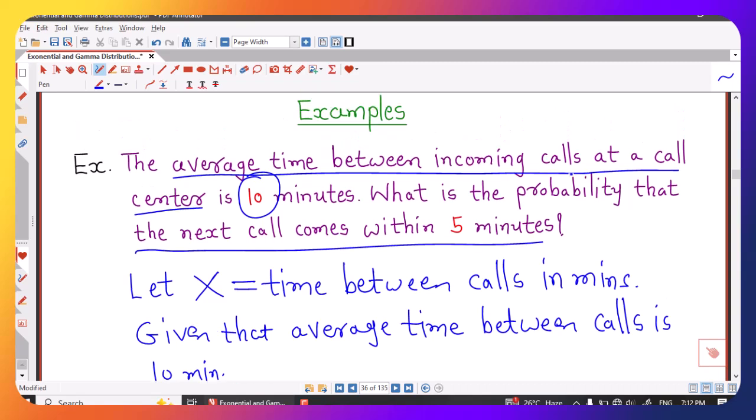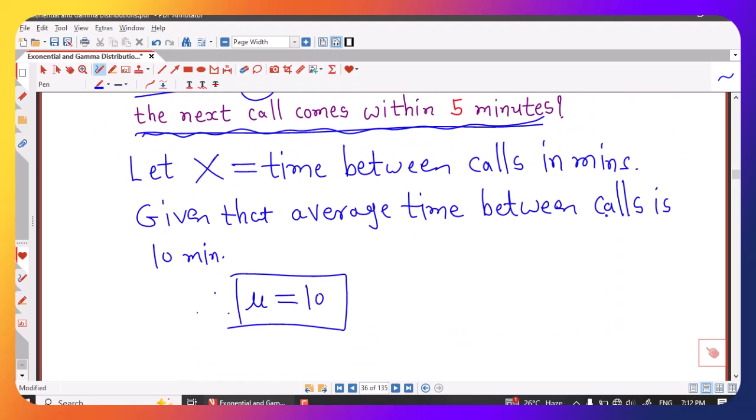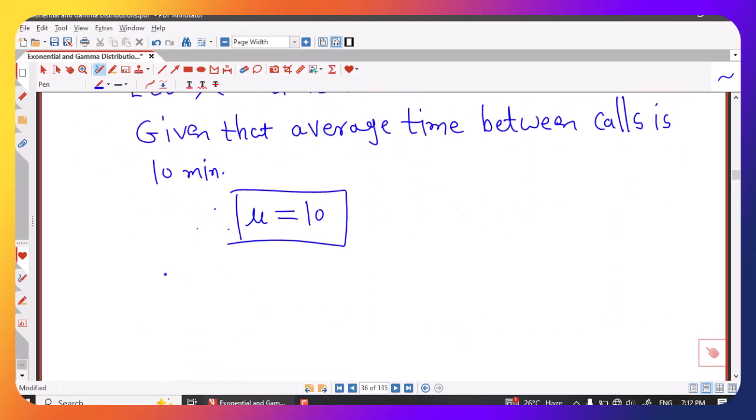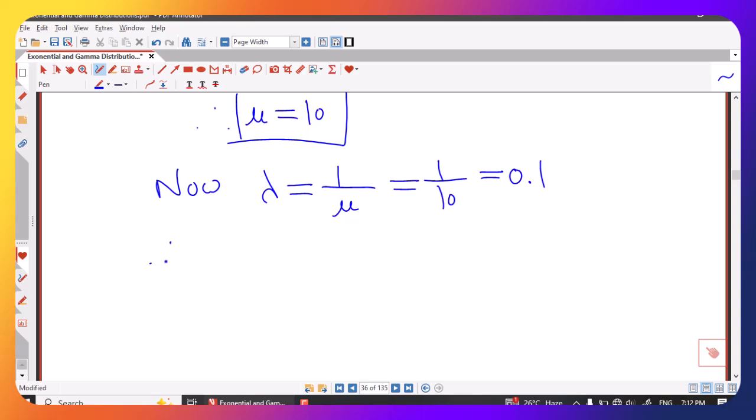We have to calculate the probability that the next call comes within 5 minutes. For that we will require the CDF or PDF, and for that we will require the value of lambda. We know that mu is equal to 1 by lambda, so lambda is 1 divided by mu, that is 1 by 10, which we can rewrite as 0.1. So the value of lambda is 0.1.